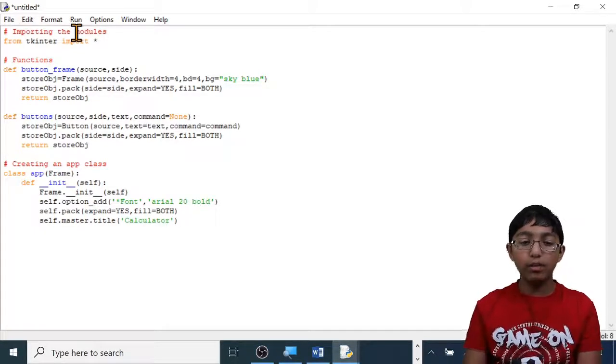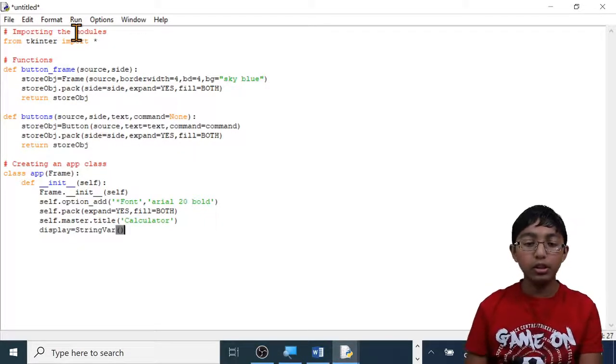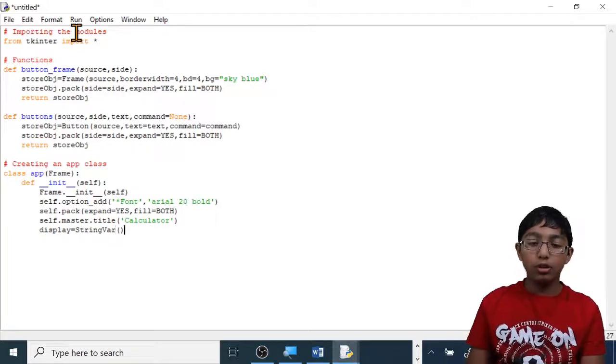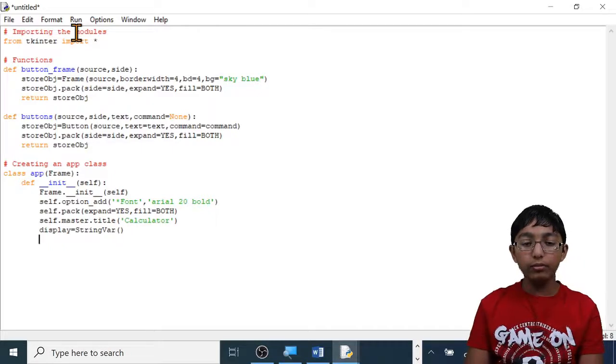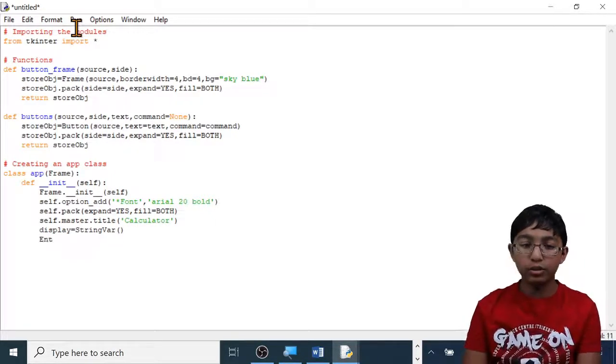Then press enter. Now type display equals, then type capital S String, then capital V A R, open brackets, close brackets. Make sure StringVar is one word, and then enter, and then type capital E Entry, open brackets.